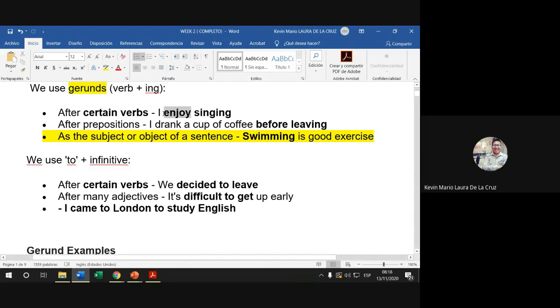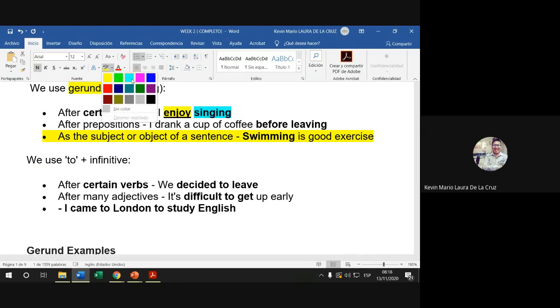That is because after some verbs like enjoy, it can also be love, like, mind, and more that express feelings, we have to add a verb with ing, but the meaning in Spanish doesn't change. It's the same thing, right? I enjoy singing. Me encanta cantar.